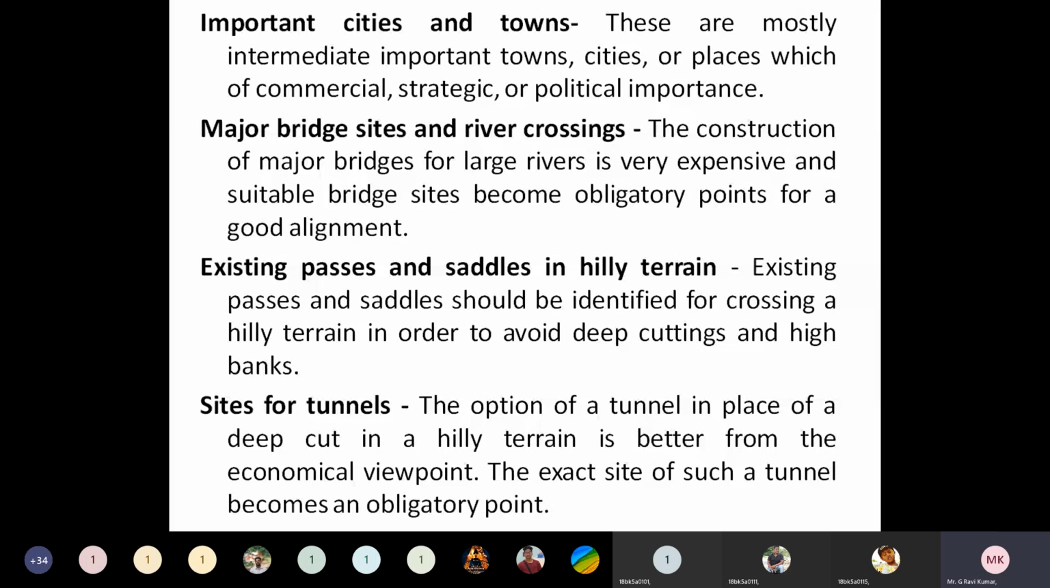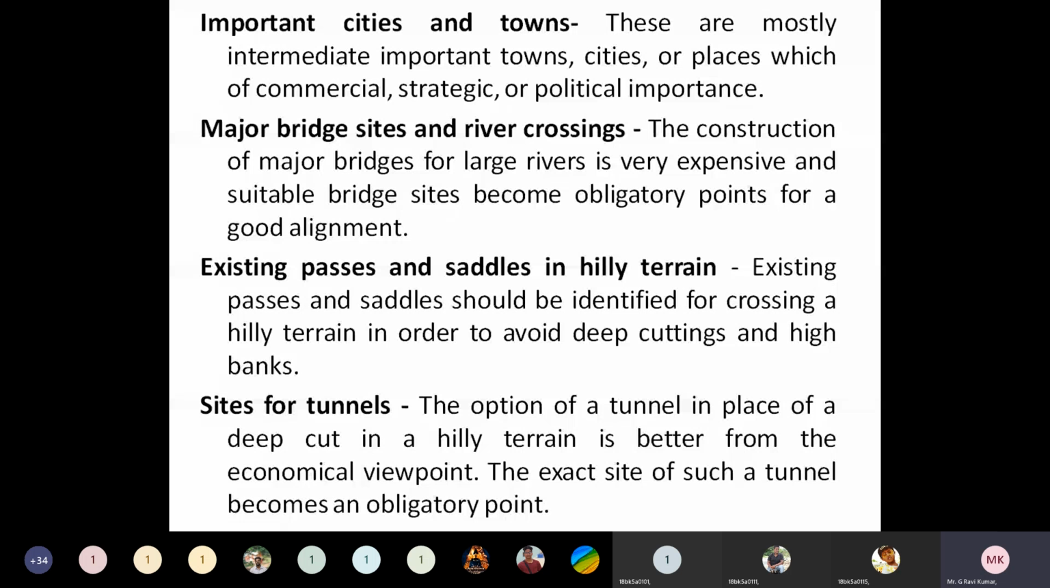And next is the sites of tunnels. At some places along the railway alignment we may need to construct a tunnel also. The option of a tunnel in place of a deep cut in a hilly terrain is better from the economical point of view. The exact site of such a tunnel becomes an obligatory point.